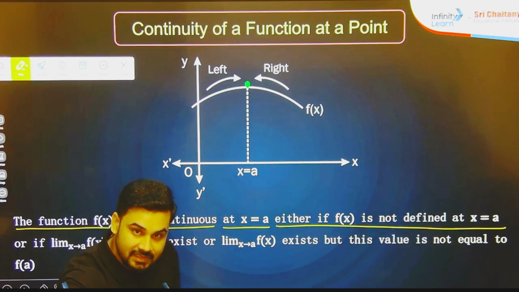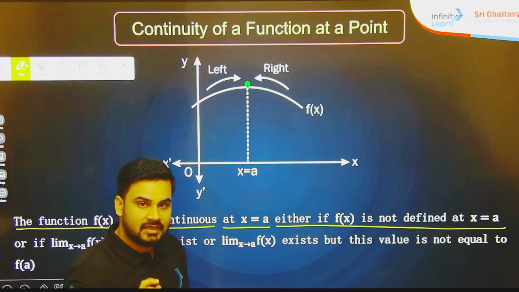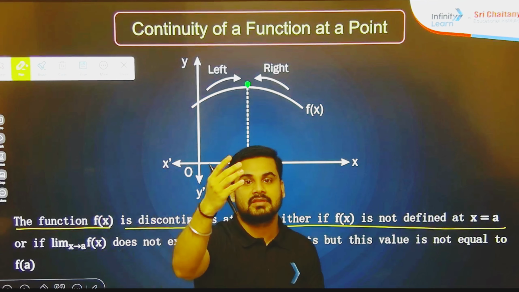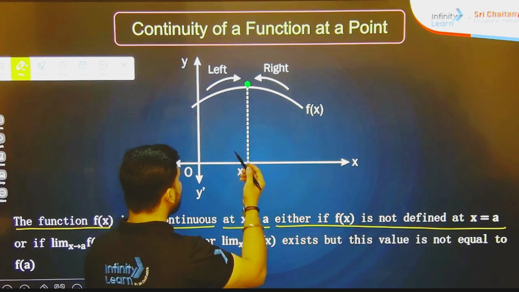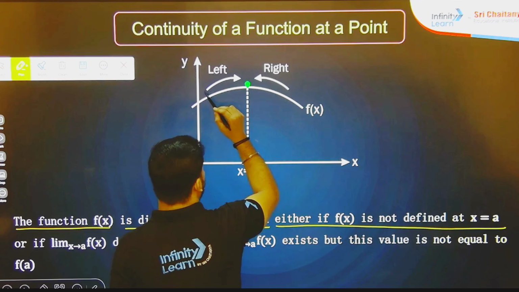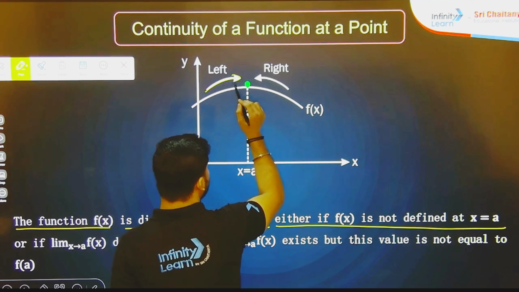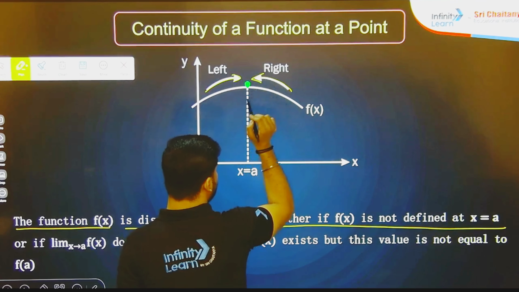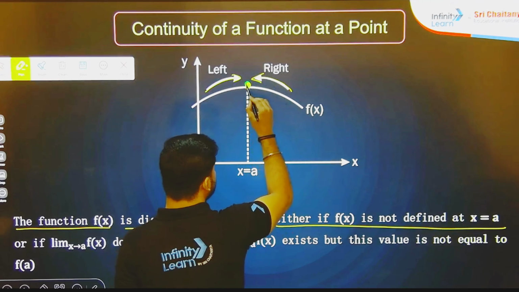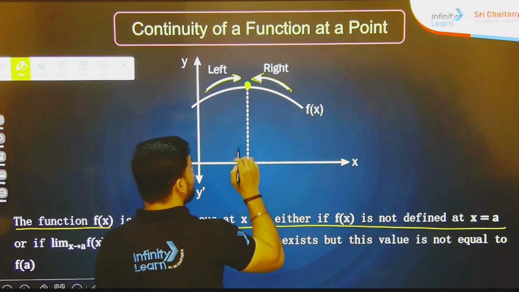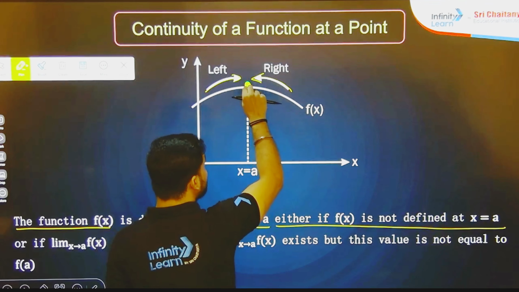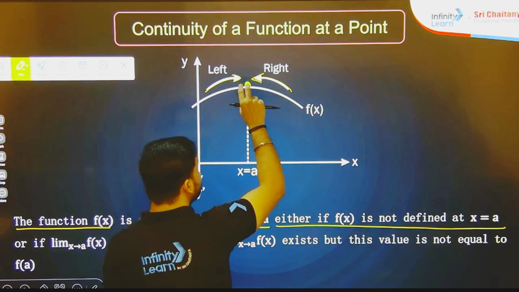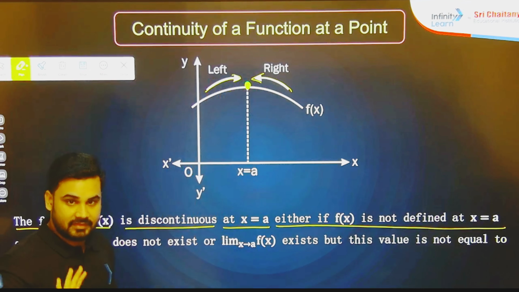Just like 1 upon x, if we put x equal to 0, 1 upon 0 will become not defined. Here you are seeing a graph. If we are moving towards the left or from here to the right, there is a gap here. At x equal to a there is no graph, so we will say the function is not defined.